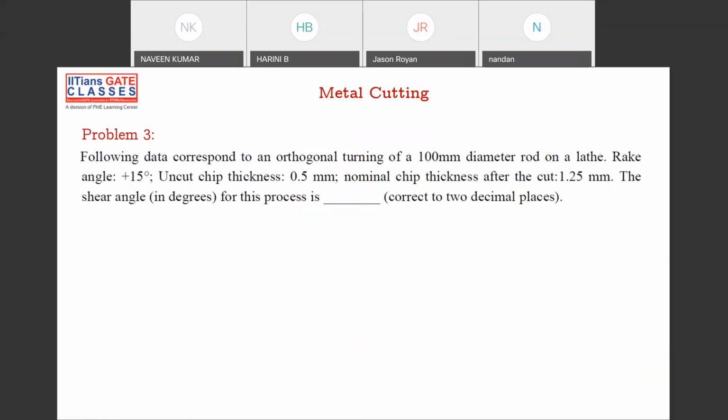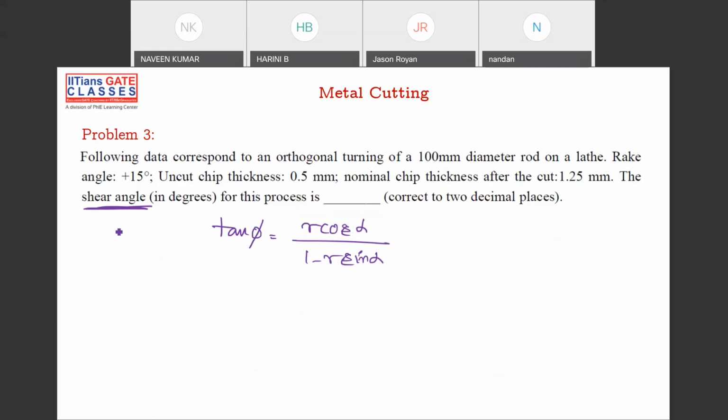Simple formula. Tan phi is equal to, I'll write here, tan phi is equal to R cos alpha by 1 minus R sin alpha. Because he's trying to ask what? Shear angle only, right? This is your shear angle, phi. So now I think you can solve the problem. What is required? R is required and alpha is required. Is alpha given or not? Yes. What is alpha? Rake angle, 15 degrees.